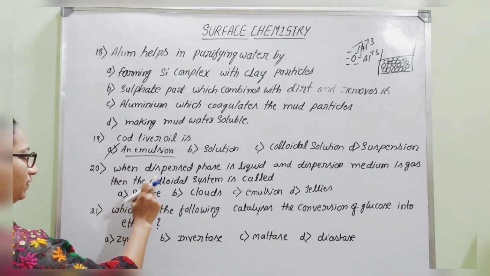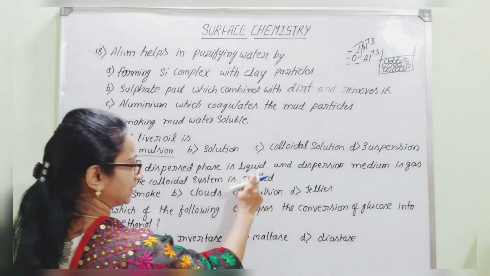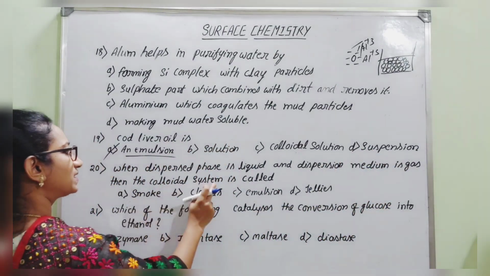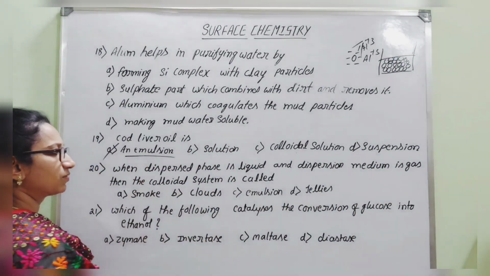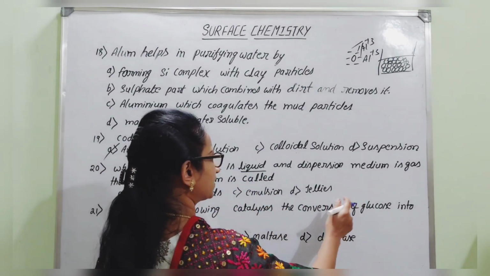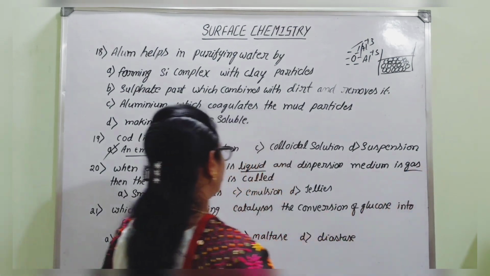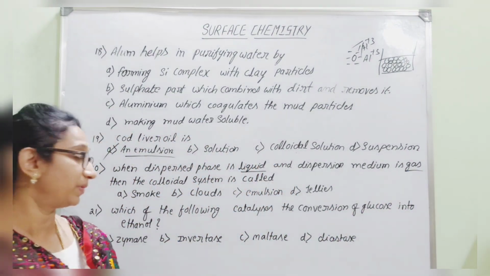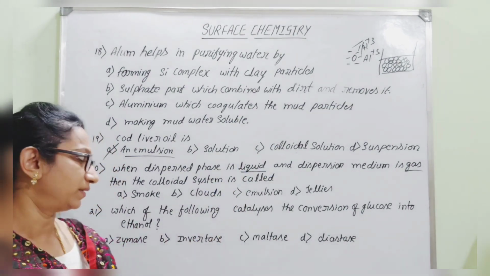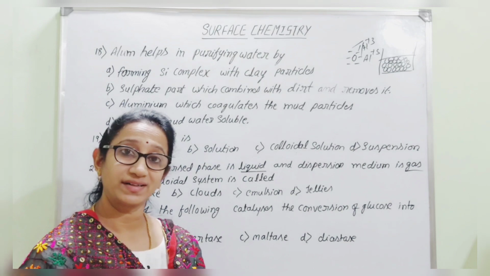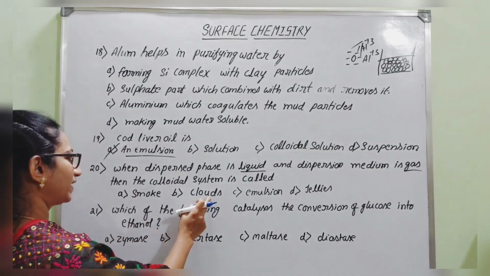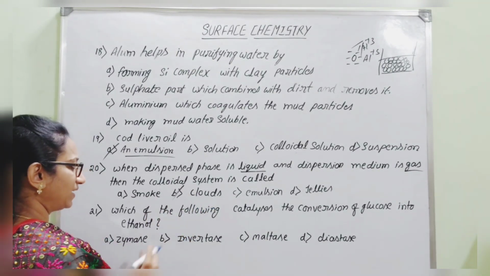Then next question. When the dispersed phase is liquid and the dispersion medium is gas, then the colloidal system is called what? Here a smaller quantity of liquid is dispersed in a larger quantity of gas. We can consider air as the gas, and the small quantity is liquid, we can consider water. So how do you find water dispersed in air, in the sky? That is in the form of clouds. Therefore, the exact answer is option B.